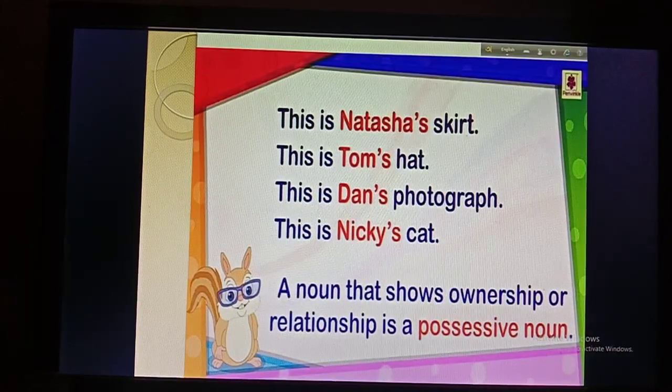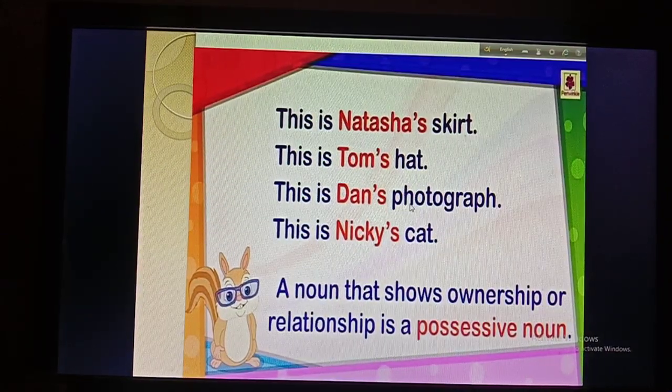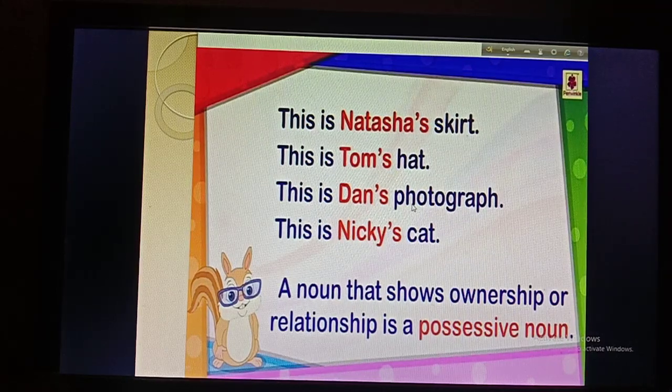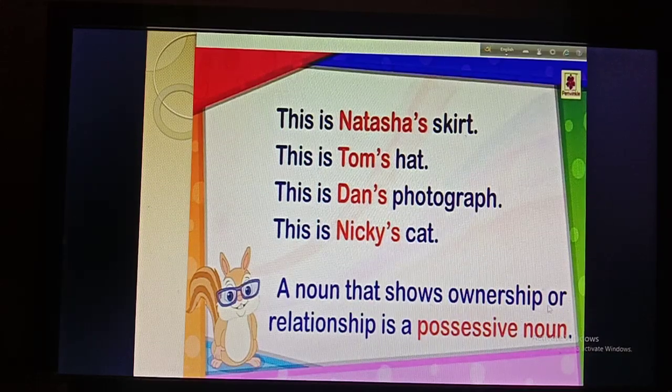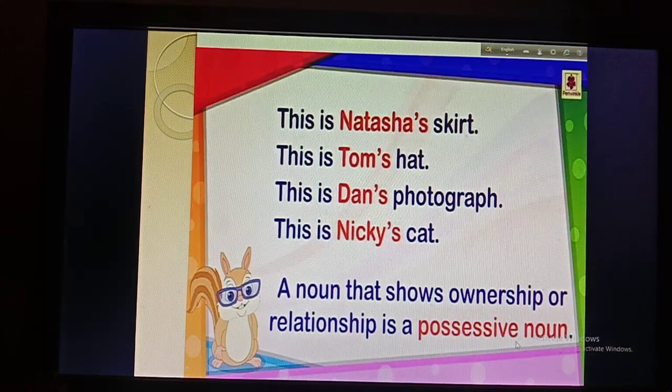Okay, so here again I have used the same examples. Actually boys, I have used the same examples for your better understanding, so that you may find out the difference, okay. Now again there is written, a noun that shows ownership or relationship is a possessive noun.